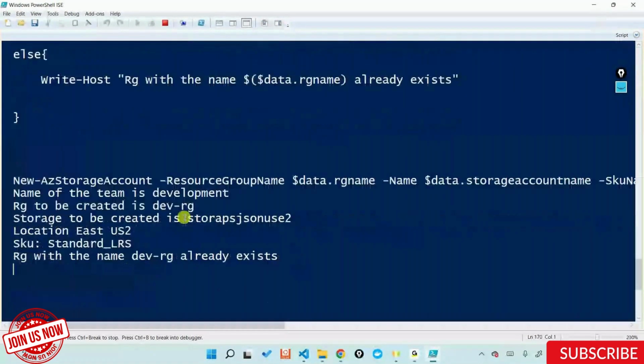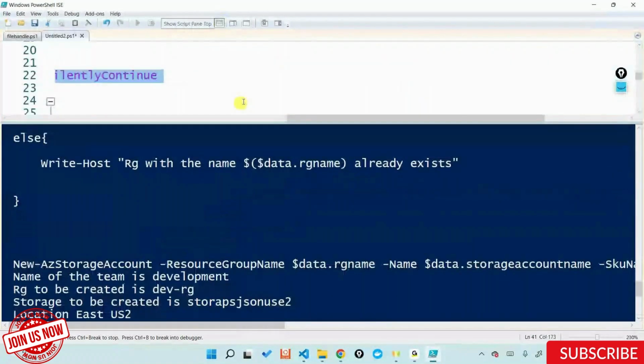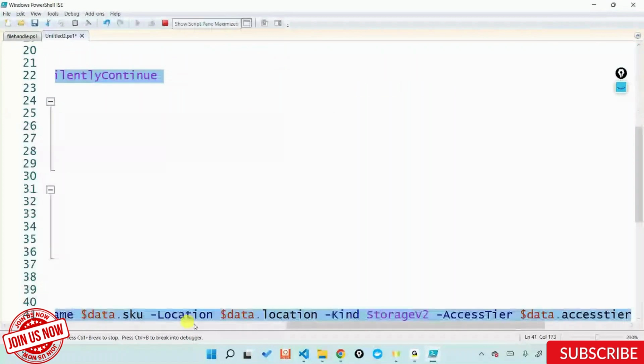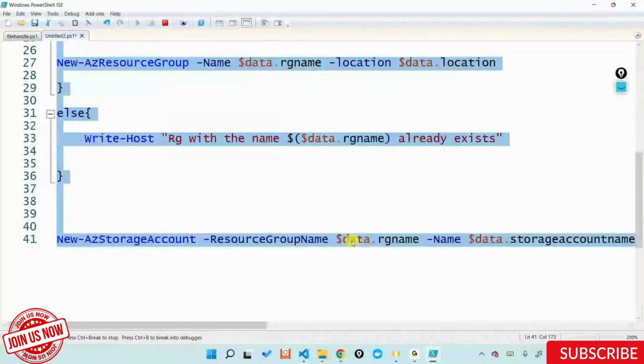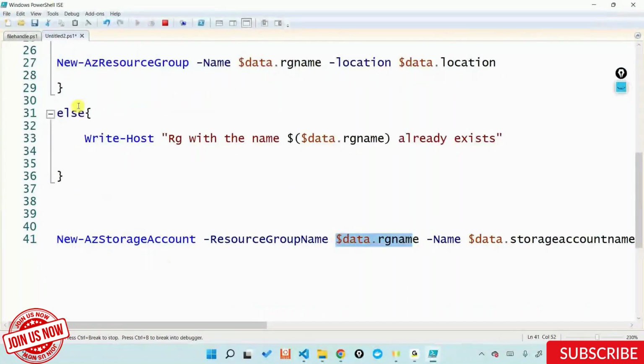It's telling RG is already existing. But after that, it is taking the same RG name and creating that particular storage account. It's not throwing an error. It's just reusing the same thing because this is declared outside the else block. So it will check whether the RG is there. If it's there, it won't create the RG, but it'll still go ahead and create the storage account. That's what it's doing right now.